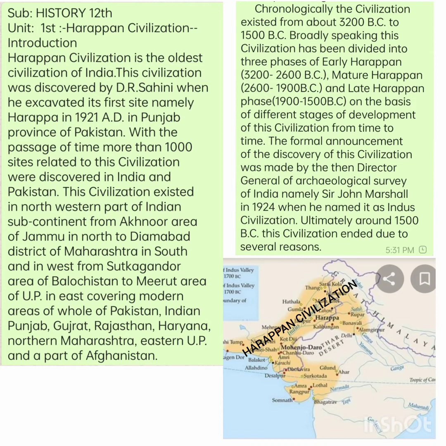And when we talk of the mature Harappan phase from 2600 BC to 1900 BC, it was an urban phase of the civilization. There was a full-fledged stage of civilization. The progress and prosperity of the civilization was at its peak during this period. And when we talk of the late Harappan phase from 1900 BC to 1500 BC, it was the post-urban phase when rural life dominated the Harappan civilization, cities began to decline, and the symptoms of decadence and decline of the Harappan civilization became evident.